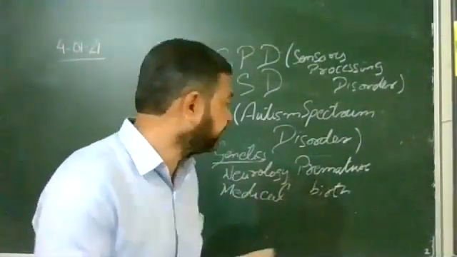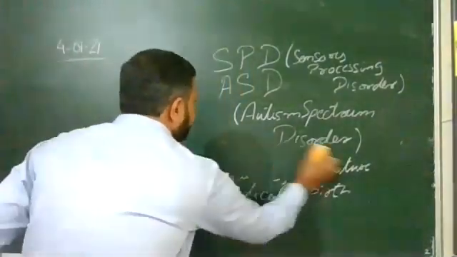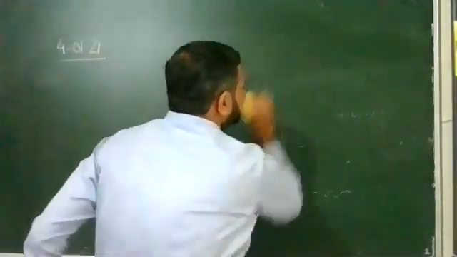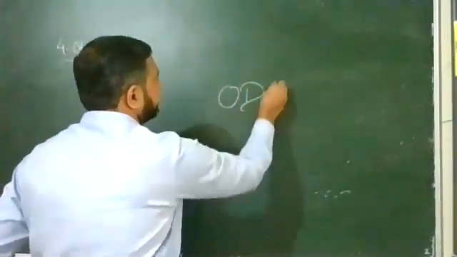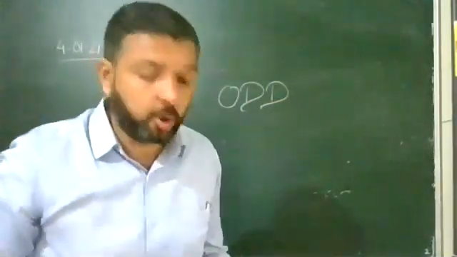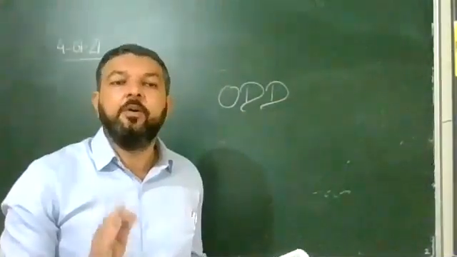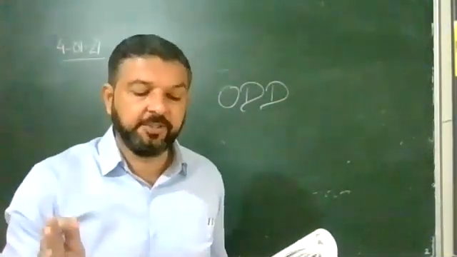After that comes ODD, oppositional defiant disorder.